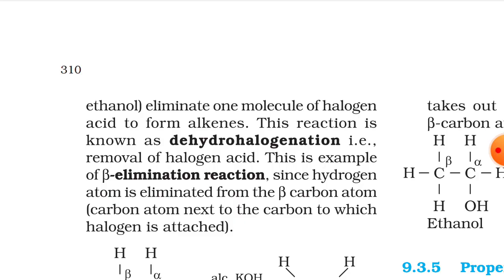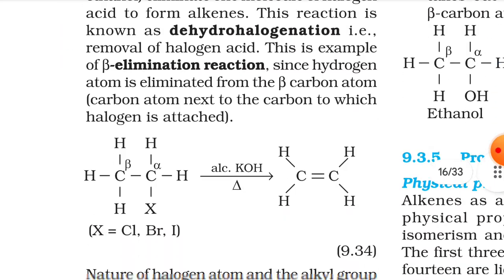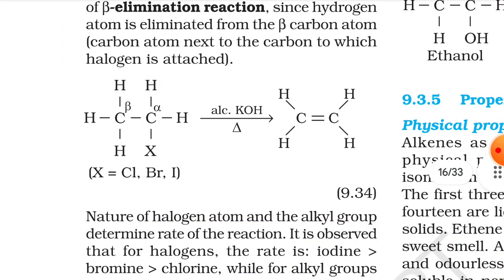This is an example of a beta elimination reaction, since a hydrogen atom is eliminated from the beta carbon atom next to the carbon to which the halogen is attached. Now you can refer to this image for your practice.